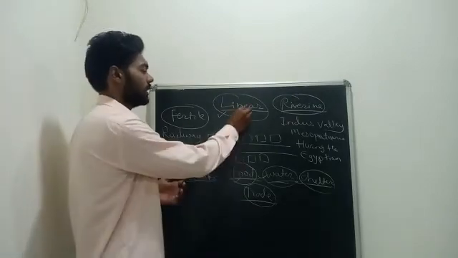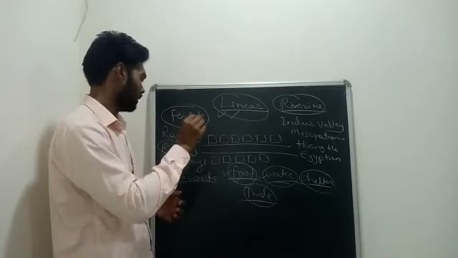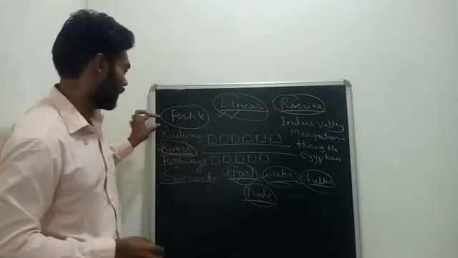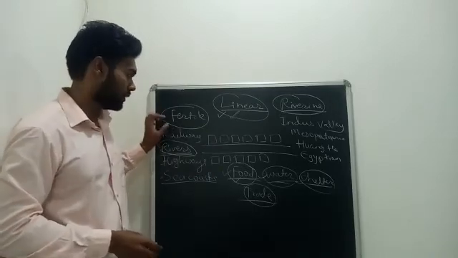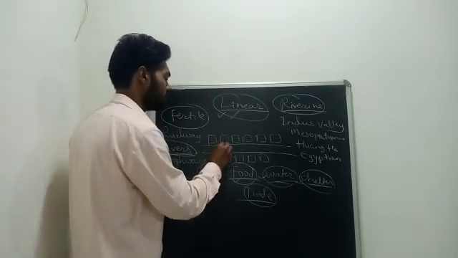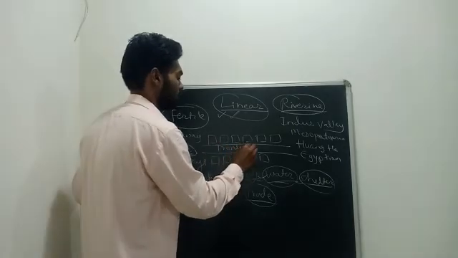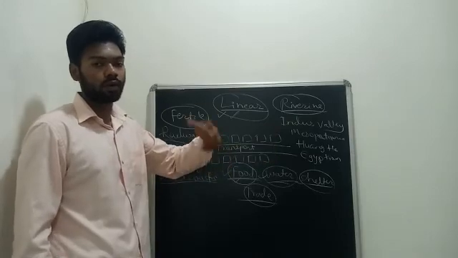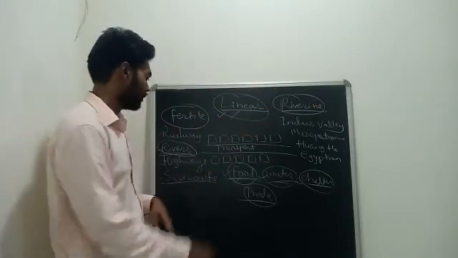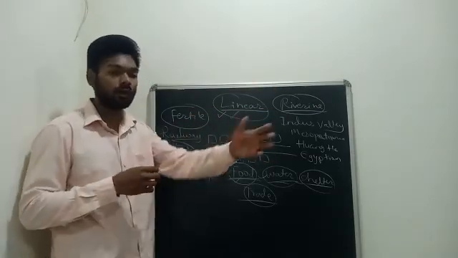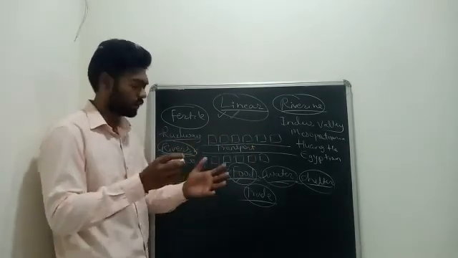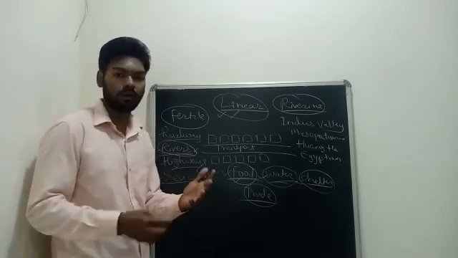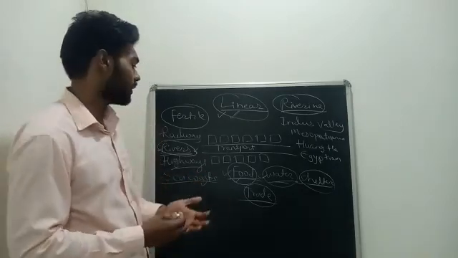So that is why linear settlement is seen near the rivers, highways, and sea coast. Now, and again railways, sorry. If these things are there, transportation is easy. We can easily use that way for going from one place to another place. Now you see, railways are there, we can move long distances. Rivers, we can use them. Highways, again the same thing. And sea coast, you know it very well. So these are all these different types of settlement.